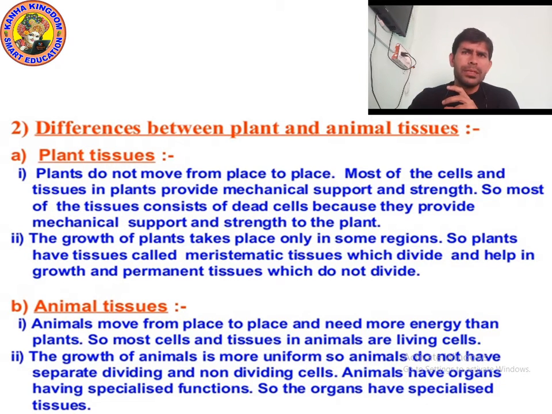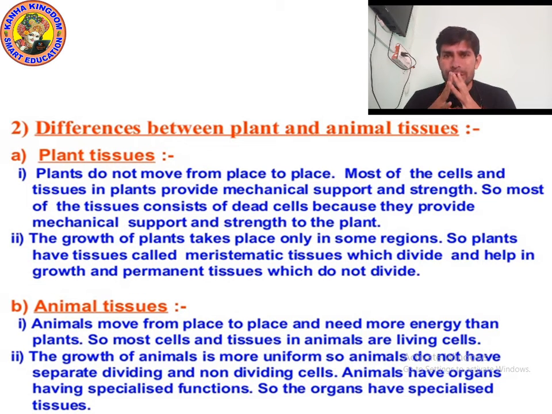Meristematic tissue divides and helps in growth, while the permanent tissue does not divide itself. Yes, meristematic tissue divides and helps in growth, but permanent tissue forms after the growth stops. At that time the tissues are permanent tissue which do not divide.